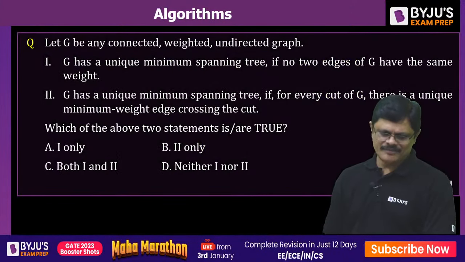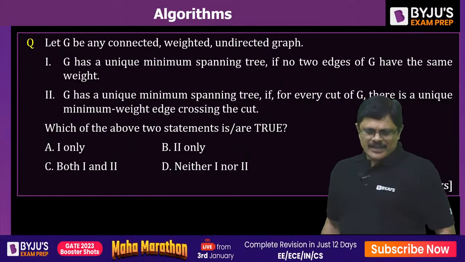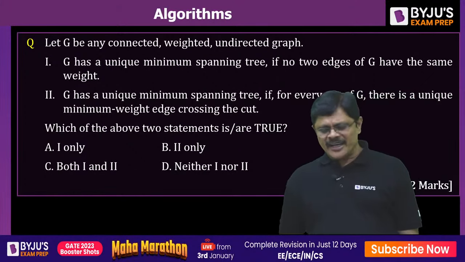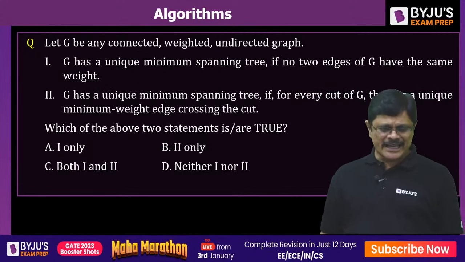Now, see, G has a unique minimal spanning tree if no two edges of G have the same weight.